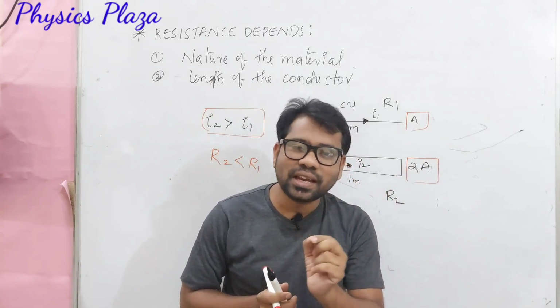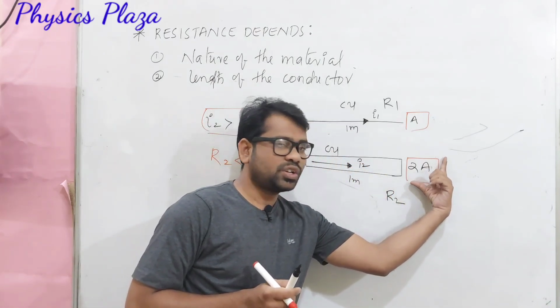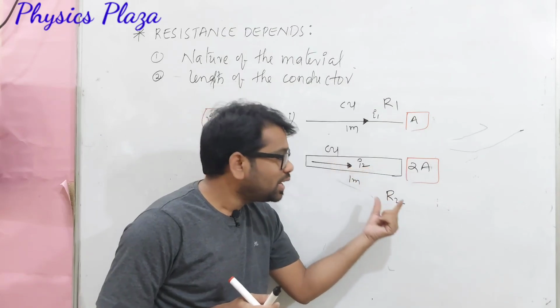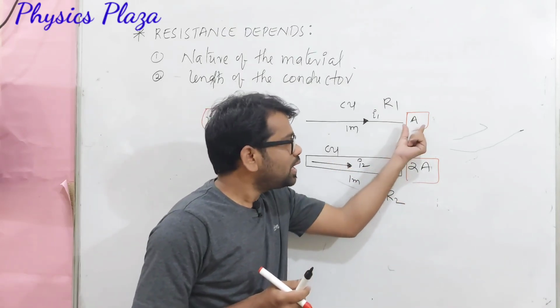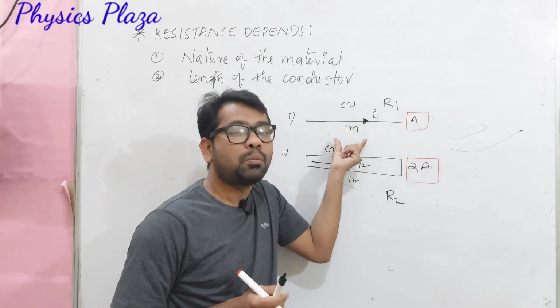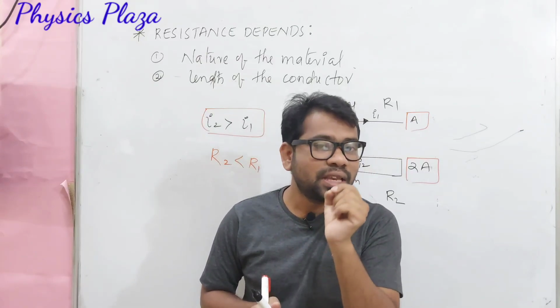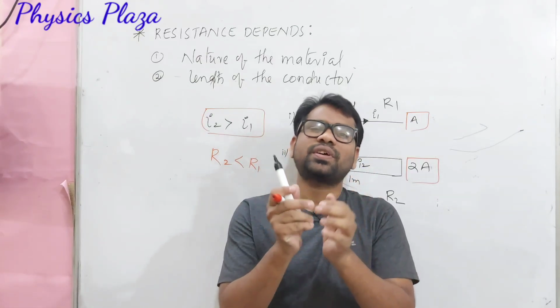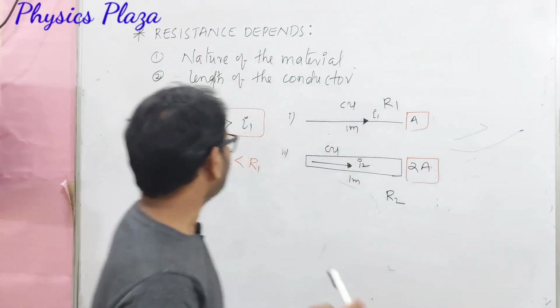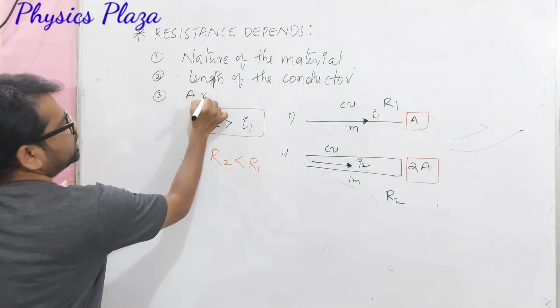But the difference is the area of cross section. The more the area of cross section, the more the current, which means the less the resistance. Whereas the less the area of cross section, the less the current, which means more resistance. So the resistance of the conductor is inversely proportional to the area of cross section. So the third point we can say here is the area of cross section.